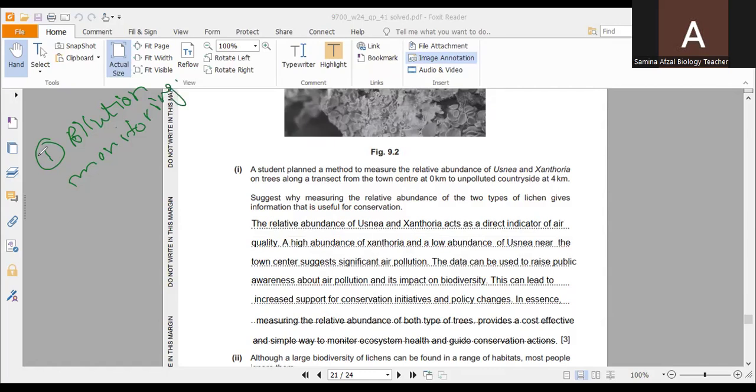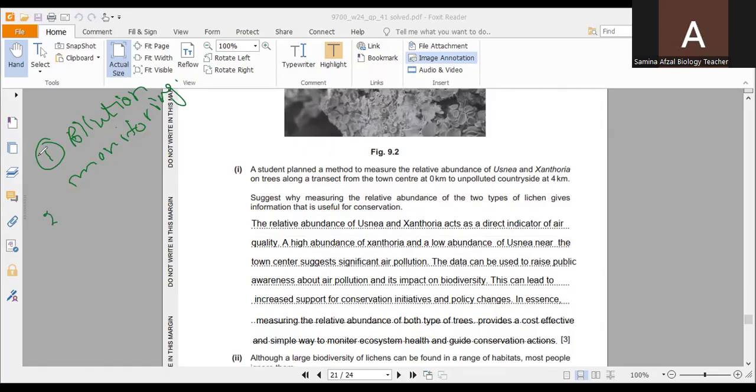After collecting the data about these two species, we can monitor the pollution. So the relative abundance of Usnea and Xanthoria acts as a direct indicator of air quality. They will tell us where the air quality is good and where it is not good, or that the air is highly polluted or less polluted.